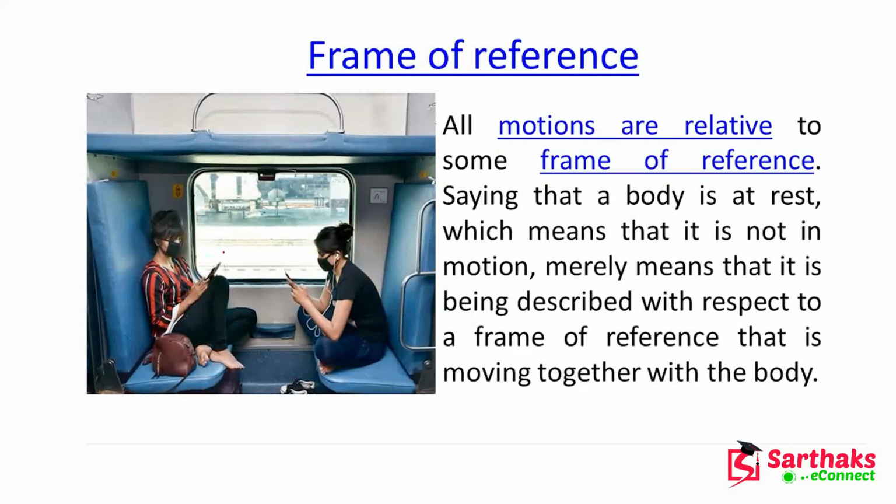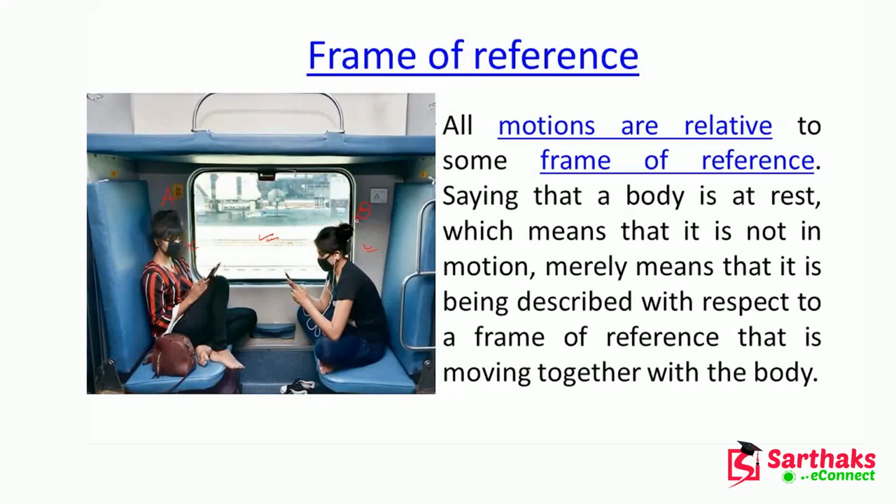Now, here in this picture, you can see two persons sitting in front of this window. On one side this lady is here, and on the other side this lady is here. Suppose this is A and this is B. If A looks at B, she can see that B is at rest, just searching her mobile.